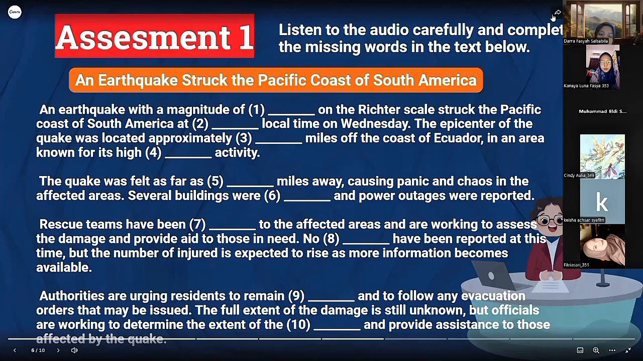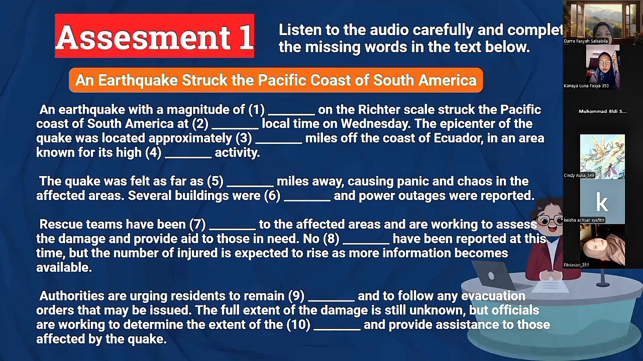Rescue teams have been dispatched to the affected areas and are working to assess the damage and provide aid to those in need. No fatalities have been reported at this time, but the number of injured is expected to rise as more information becomes available. Authorities are urging residents to remain calm and to follow any evacuation orders that may be issued. The full extent of the damage is still unknown, but officials are working to determine the extent of the destruction and provide assistance to those affected by the quake.